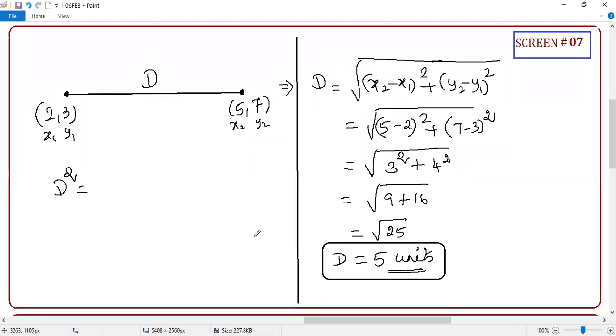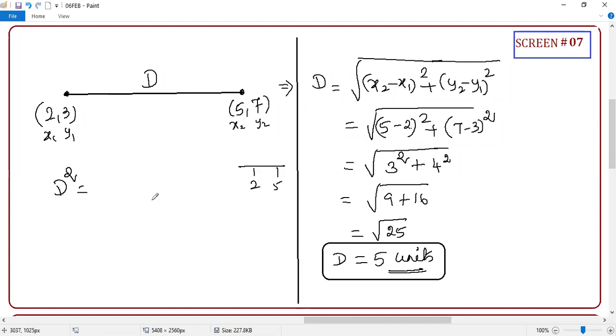Guys, what I'm going to say, instead of D, I'm going to say D square. Can you tell me why? Because if I don't want to put a root, I should square it. Clear? Now, for D square, how much is the change in x? 2 is changed to 5. Are you able to visualize 2 to 5?